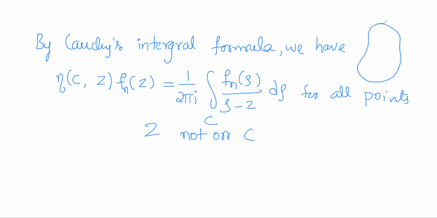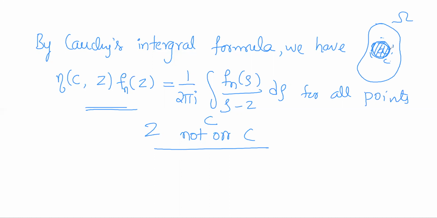So this is the region omega, point a, around that we have a neighborhood, and inside that we have circle C. So except the points on C, for all the rest of the points, this formula holds. In particular, consider the points inside the circle, which are not on the circle.